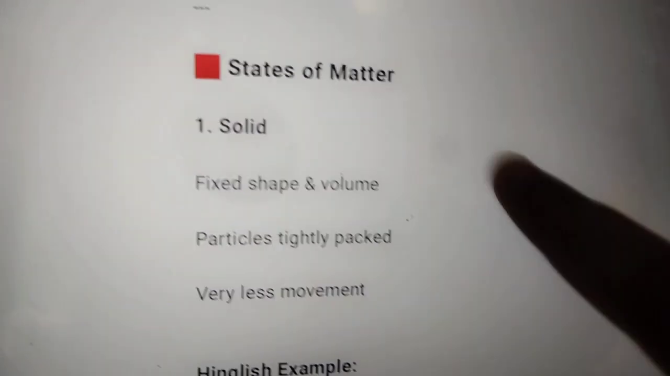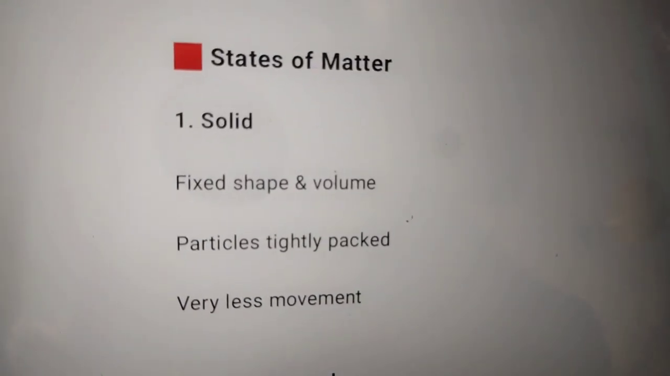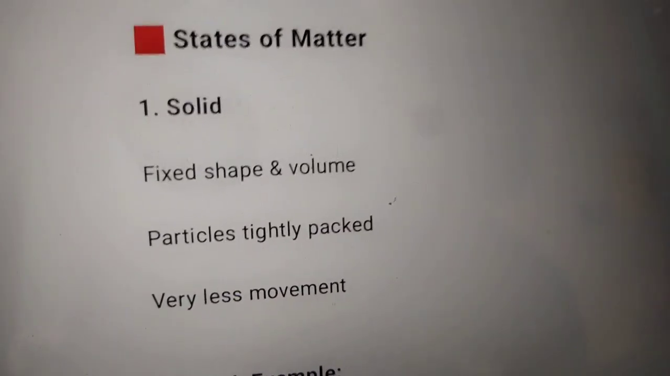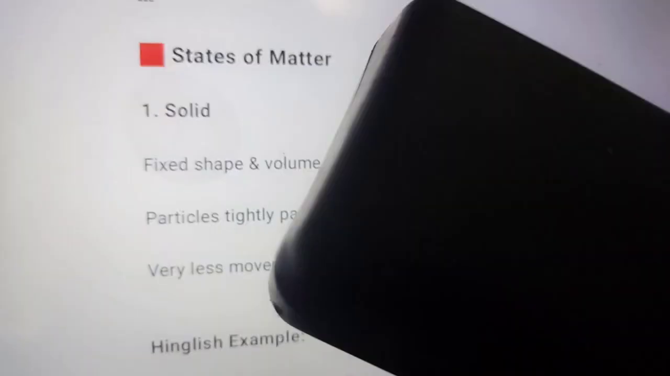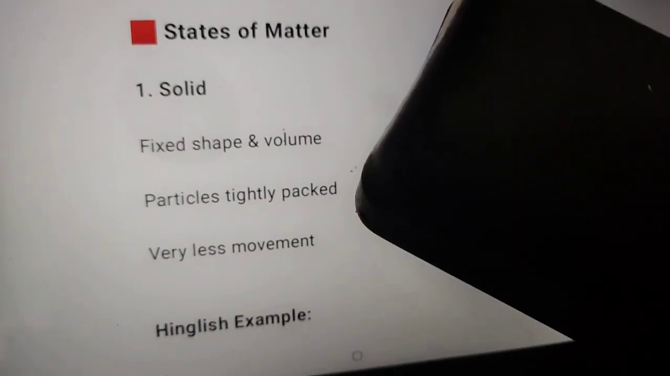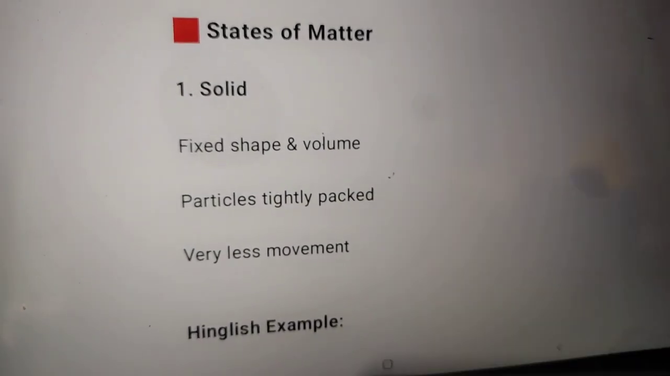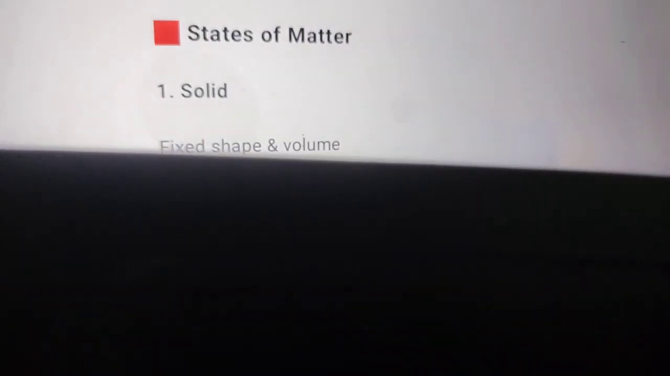Now the next is states of matter. Number 1, as I have said, is solid. Fixed shape and volume. What do you mean by fixed shape? In short, I have taken an example. This is a box, and it has a fixed shape. All particles are tightly packed with very little movement, because we need to move it, then it moves.